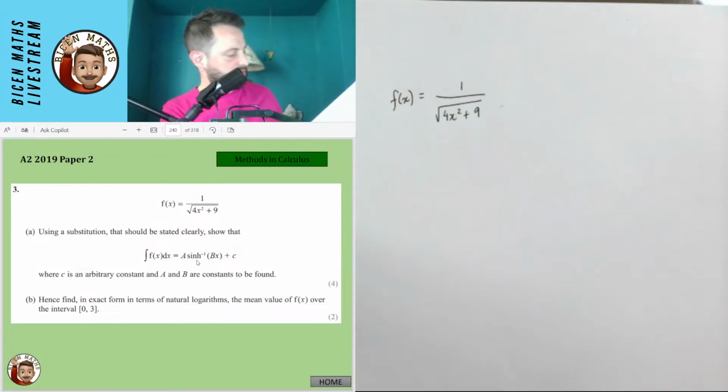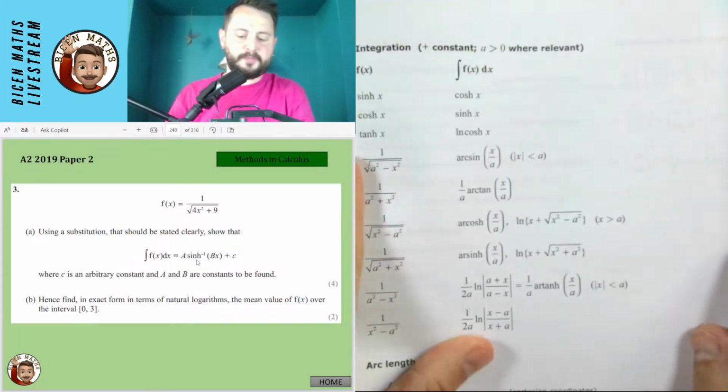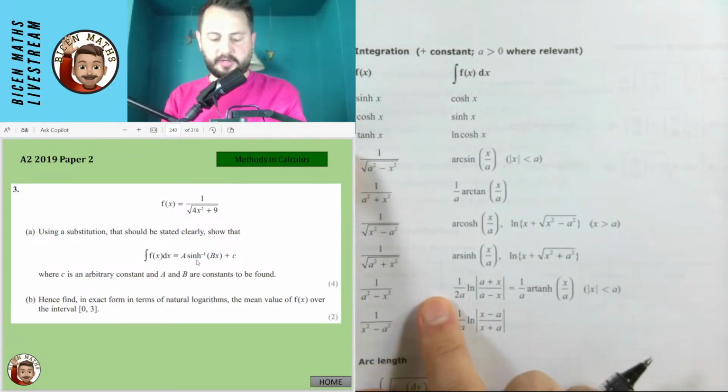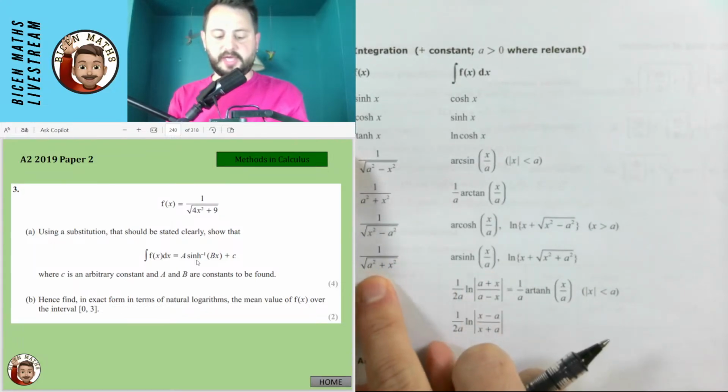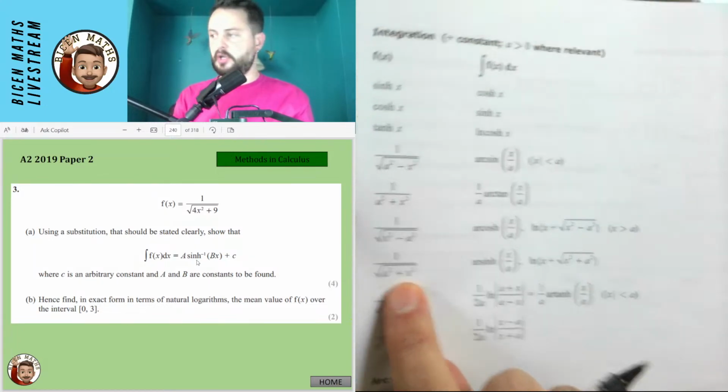Yeah, so I'm looking at the integration section for the formula booklet. Let's see if I've got it here. Yeah, here it is. Confirming that we've got it in this kind of form. So we're looking at something in this sort of form. I really want to have the x part with a coefficient of 1, so I'm going to try and create that coefficient of 1 for this.